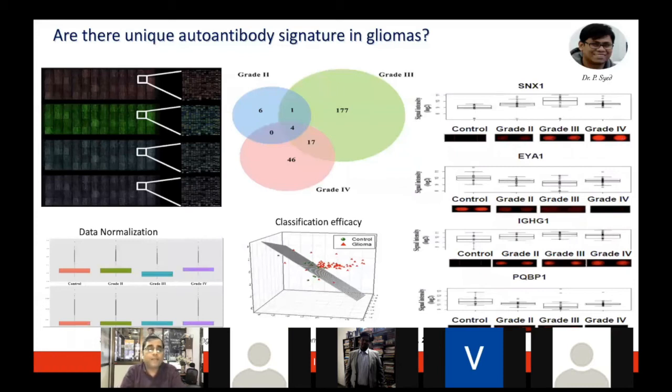Now what we were looking at is the image processing problems. A lot of this entire big data involves data normalization, classification efficiency, and image pattern analysis. All that becomes a huge data set which you acquire, and a lot of work goes into the data analysis part. And that's where we collaborate with many scientists from the computer science department, electrical engineering, and the chemical engineering department.